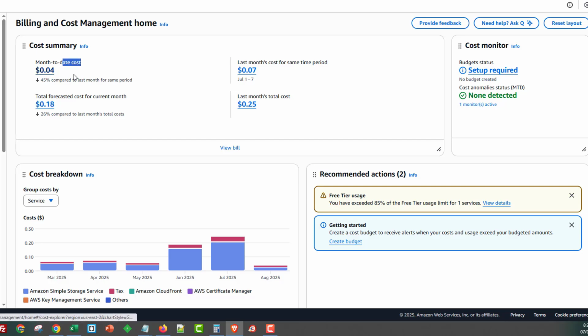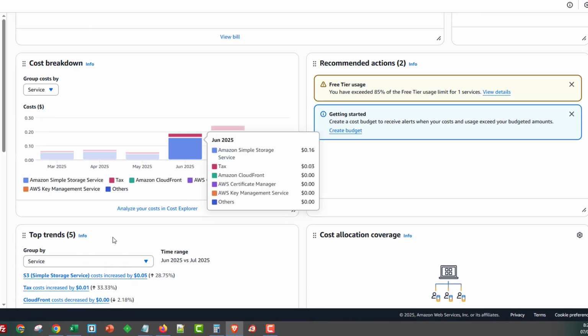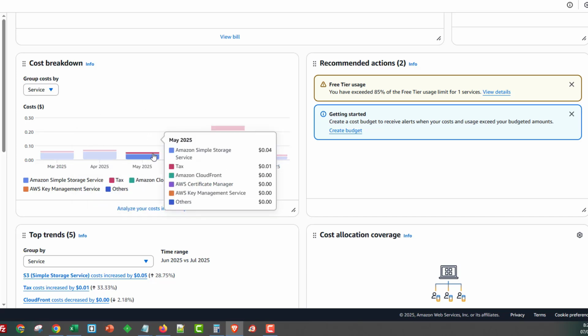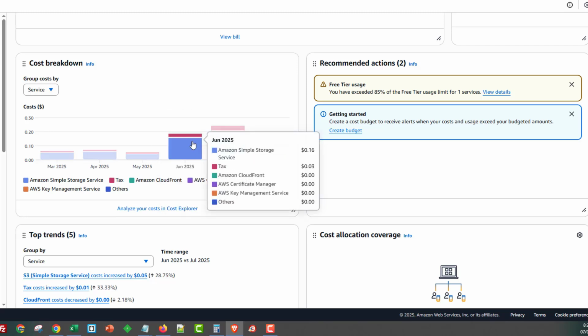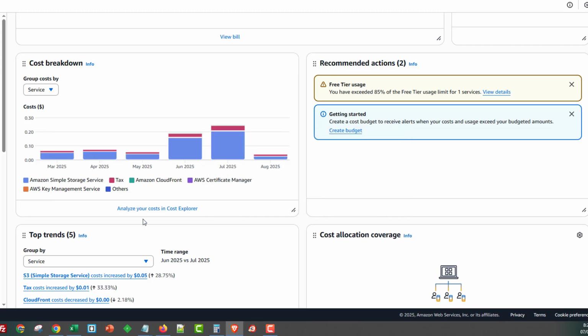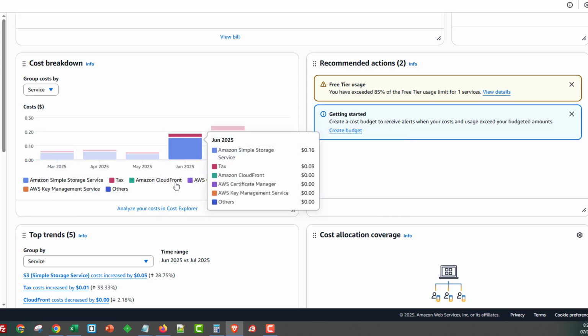So far, month to date is 4 cents. Last month's cost for the same period was 7 cents, and last month's total cost was 25 cents. So 25 cents it cost me for last month, guys. And you can see how much this was costing me: 5 cents, 6 cents, 4 cents, 16 cents, 21 cents, and at the moment 3 cents. And the reason the costs go up and down, guys, is not because of the actual storage.